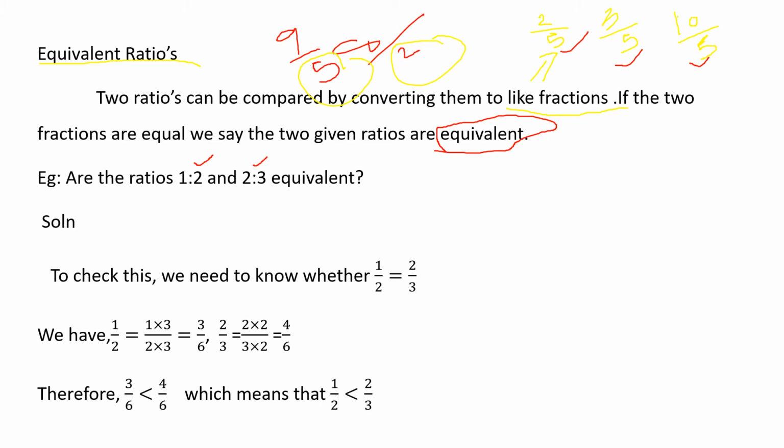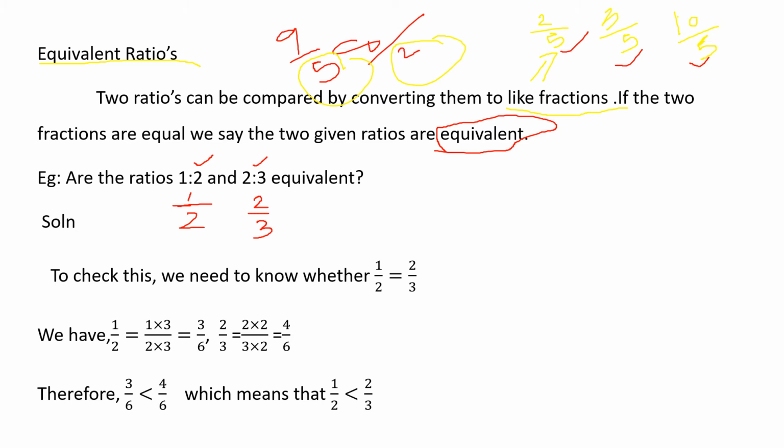Okay, so look here. 1 is to 2, how will I write it in fraction? 1 by 2. And 2 is to 3, how will I write it in fraction? 2 by 3. Look here, can you say whether it is a like fraction or an unlike fraction? It is an unlike fraction, right? Because the denominators are different.